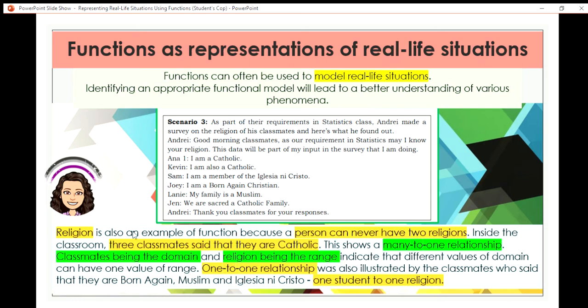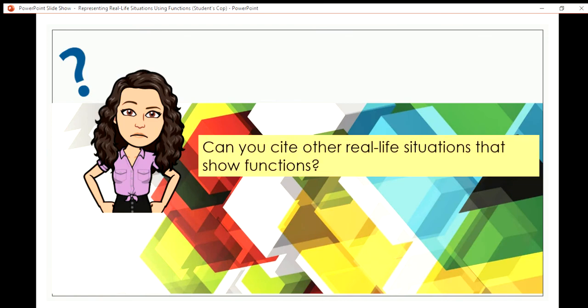Now, classmates being the domain and religion being the range indicate that different values of domain can have one value of range. One-to-one relationship was also illustrated by the classmate who said they are born again, Muslim, and Iglesia ni Cristo. One student, one religion. Now, can you cite other real-life situations that show functions?